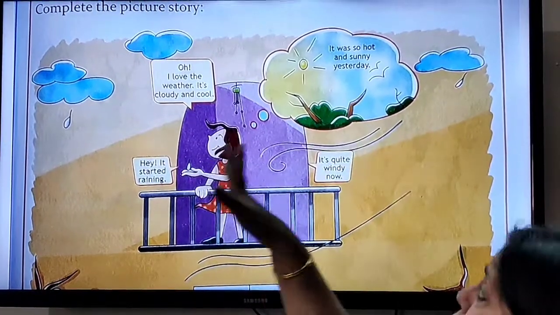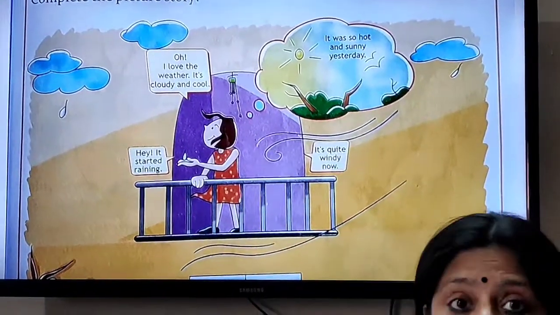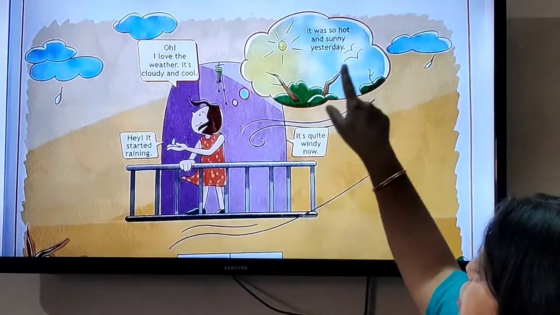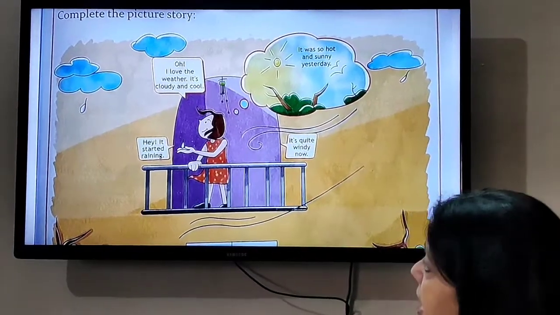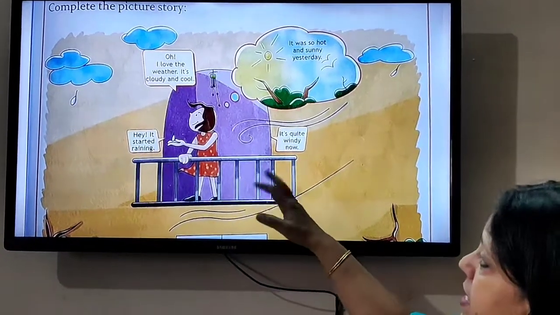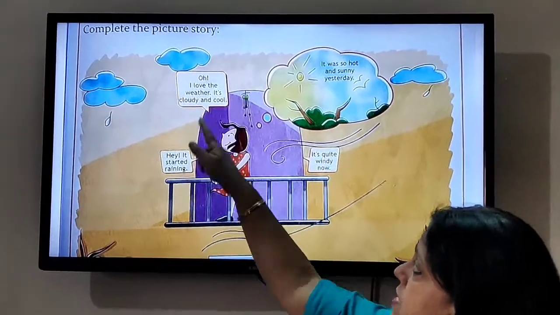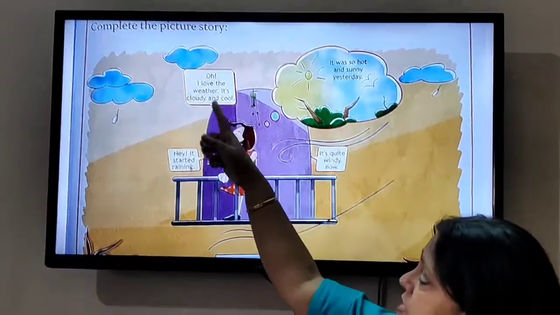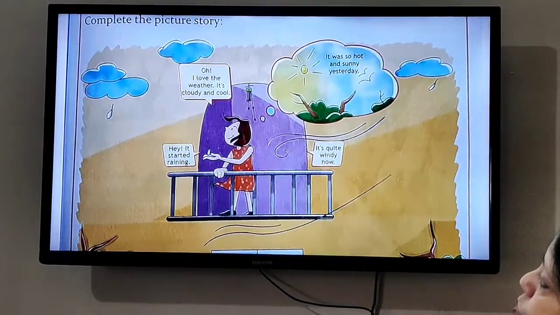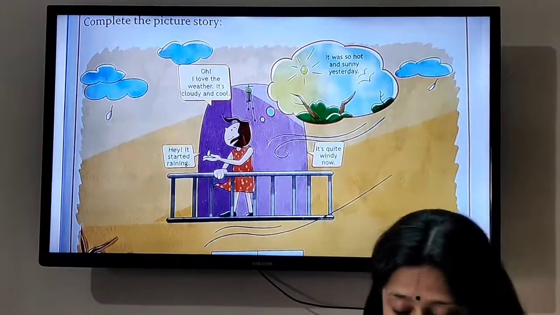It was so hot and sunny yesterday. Yesterday means the time that has gone, कल. It was so hot and sunny. Hey, it started raining. It's quite windy now. So today's weather is that she finds it cloudy and cool. It has started raining and it is quite windy now. This is what this girl says.